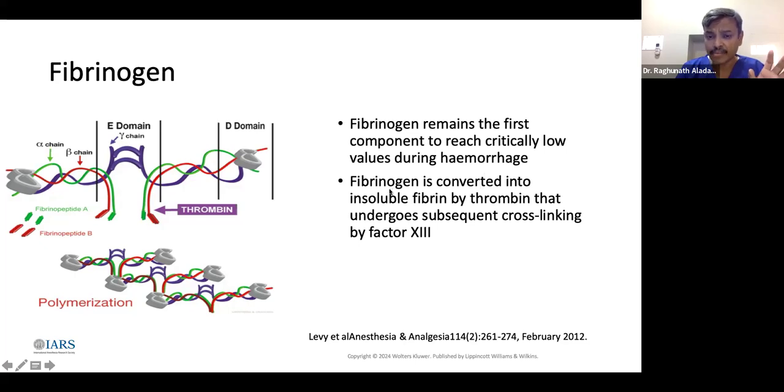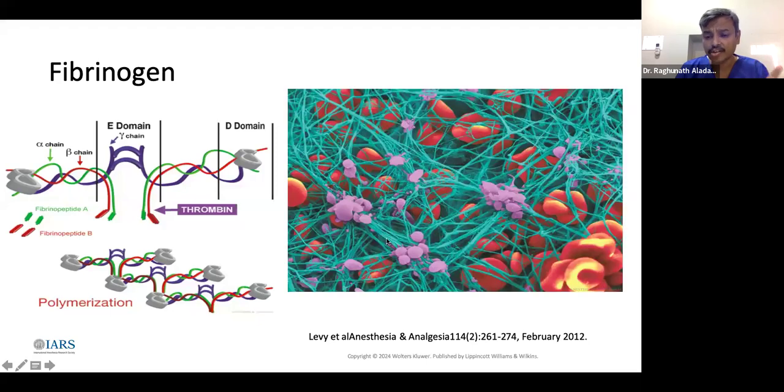And as I mentioned, fibrinogen is converted to insoluble fibrin first by thrombin. Then, with the help of factor 13, it goes for polymerization. This is the mechanism of action of fibrinogen. This is the electron microscopy showing the fibrin polymerization. This is the RBC, the pink one, and the violet one is platelets. This is how clot stabilization is happening, as we can see through electron microscopy.